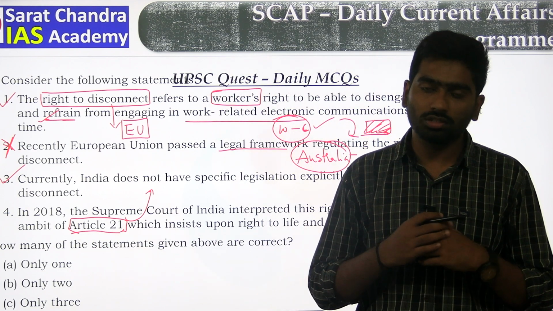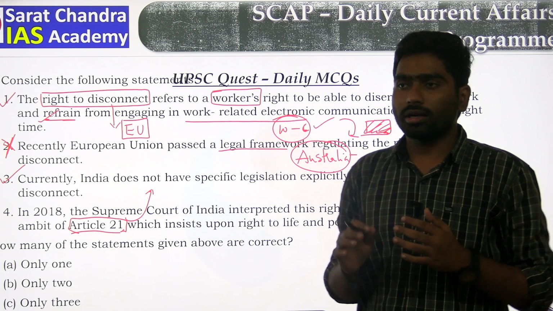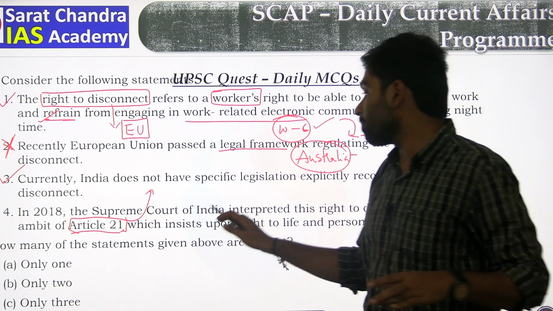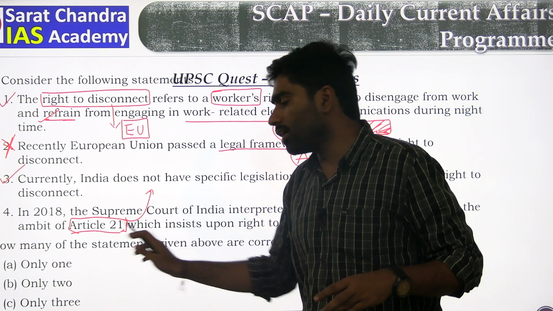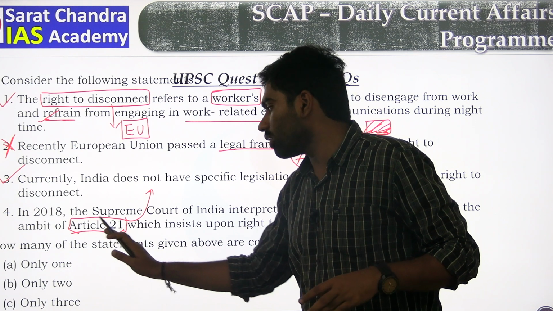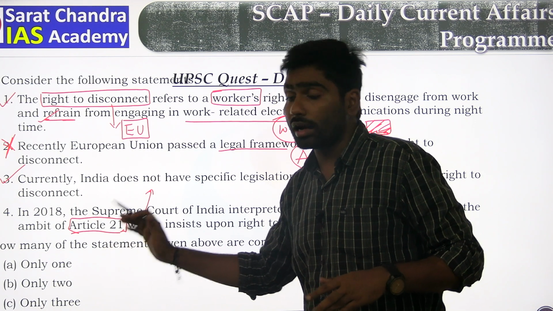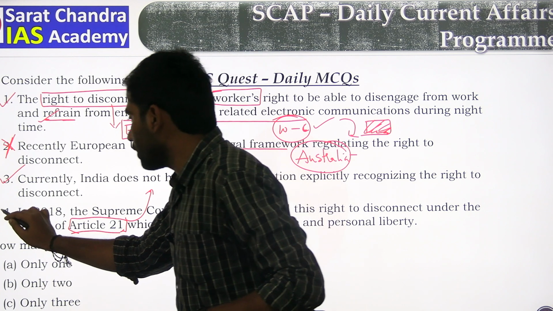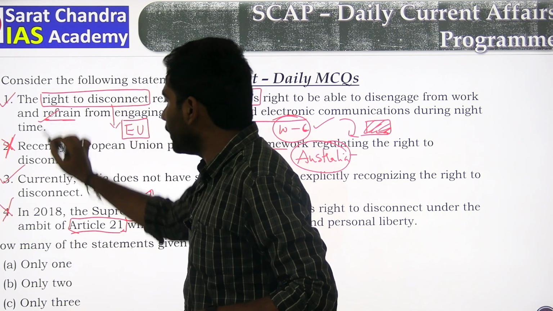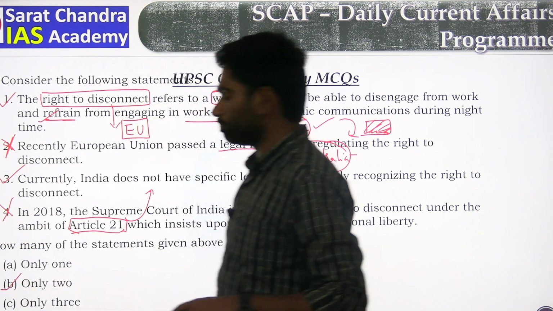Actually, Article 21 has various broad things, but till now there is no such thing by the Supreme Court of India to include right to disconnect in Article 21. So this statement is also wrong. So only two statements are correct.